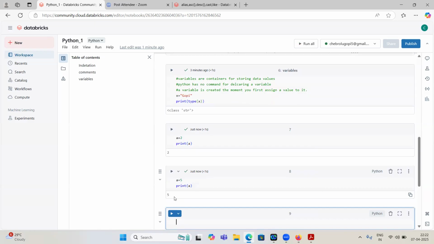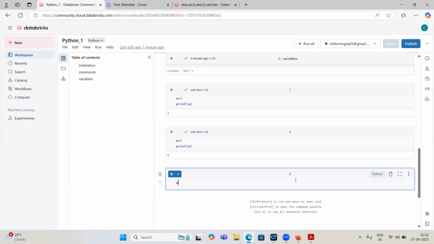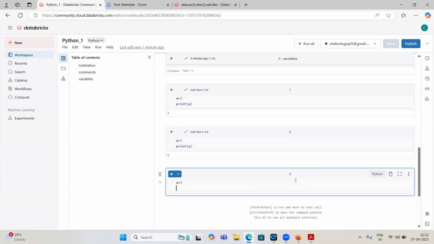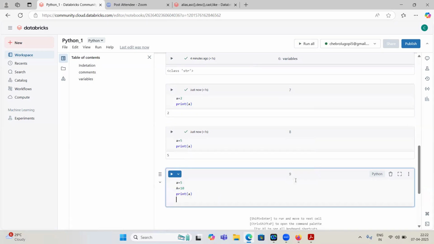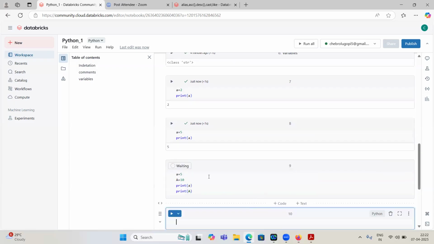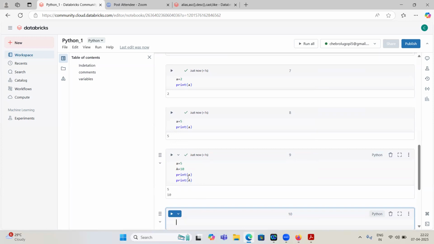And variables in Python are case sensitive. Case sensitive means a equal to 5, capital A equal to 10. Now if I print small a, it will be 5. If I print capital A, it will be 10. So variables are case sensitive.